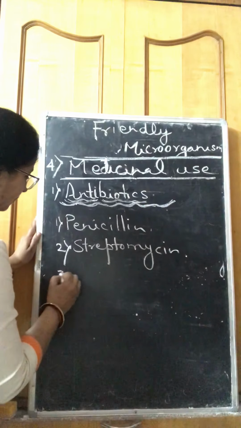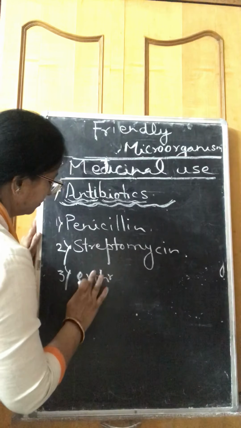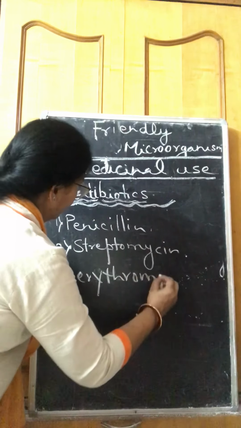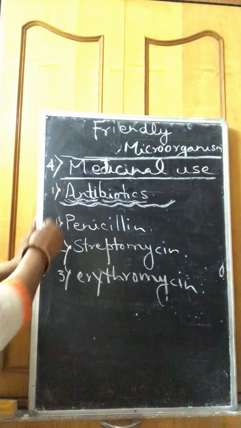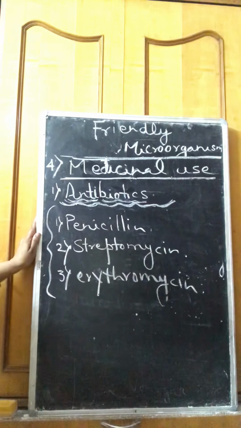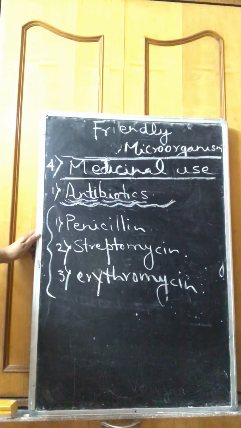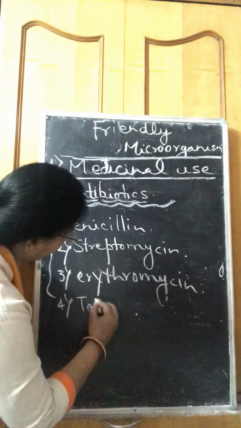Third one, erythromycin, etc. You must learn these names of commonly used antibiotics. Tetracycline is also commonly used.